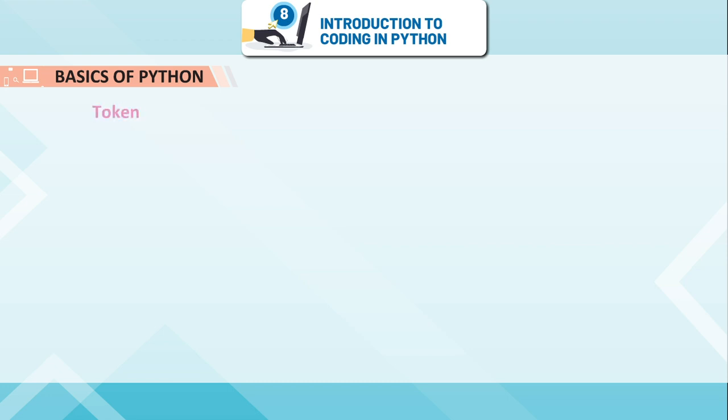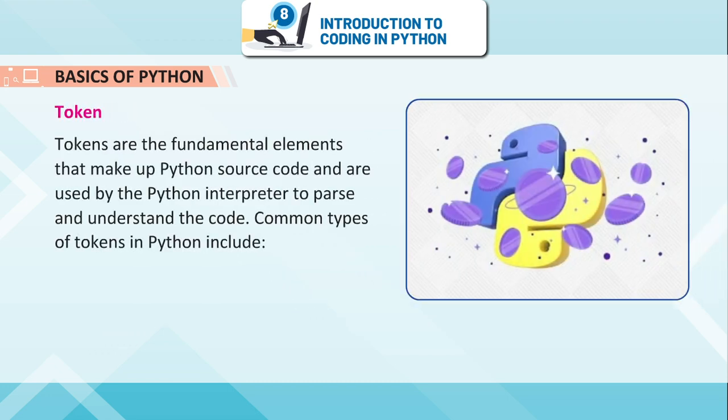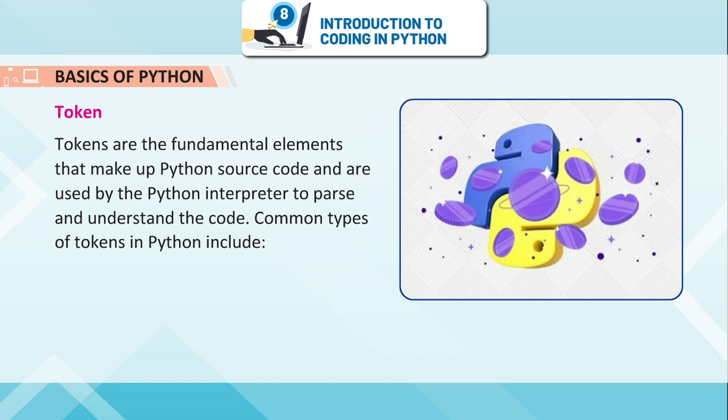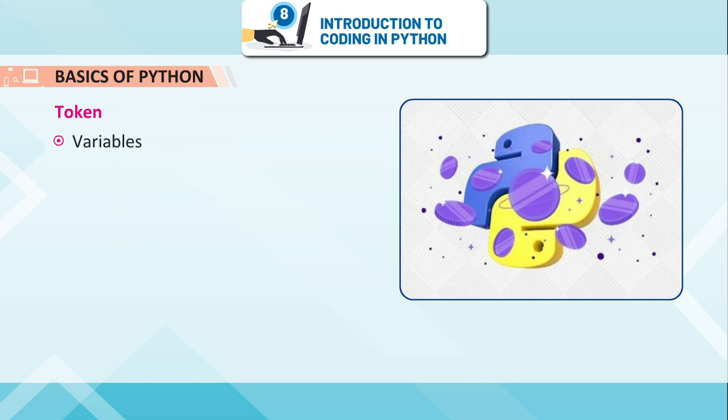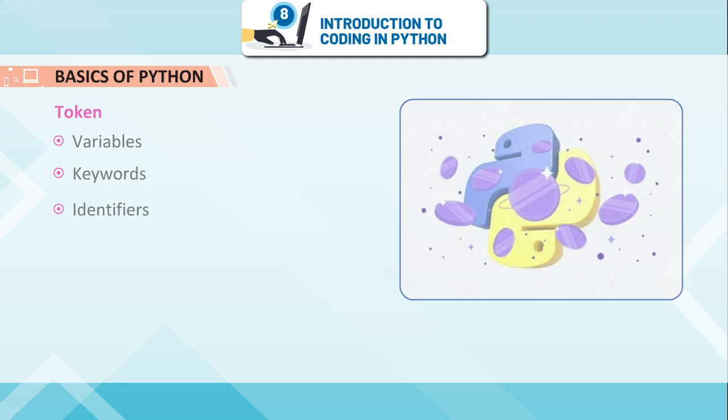Basics of Python. Token. Tokens are the fundamental elements that make up Python's source code and are used by the Python interpreter to parse and understand the code. Common types of tokens in Python include variables, keywords, identifiers.